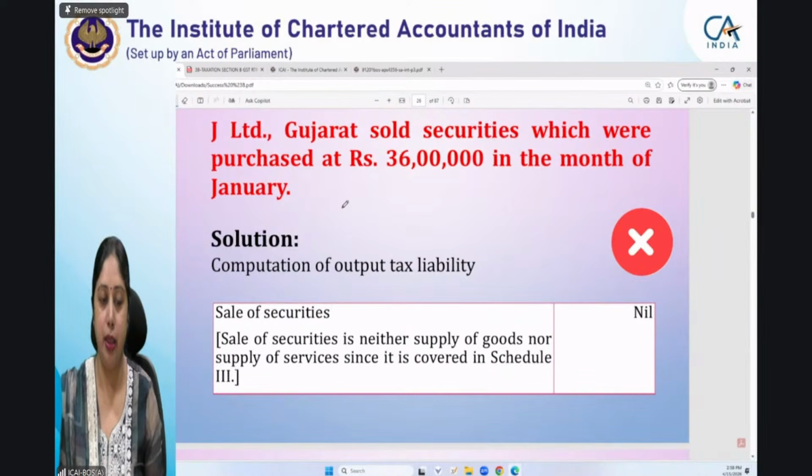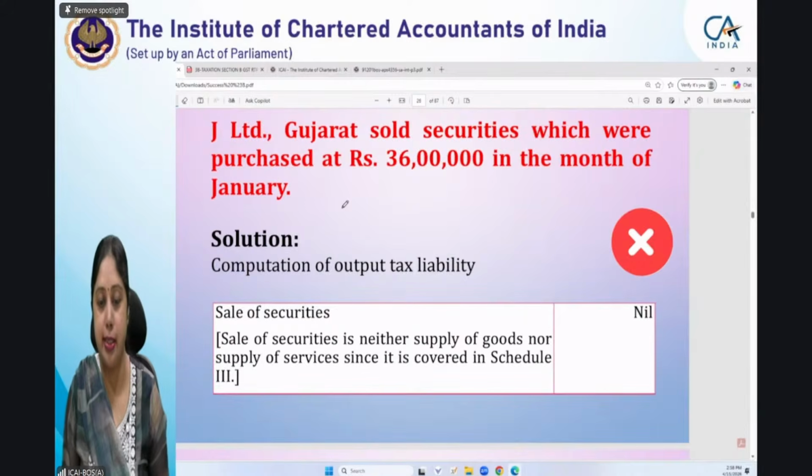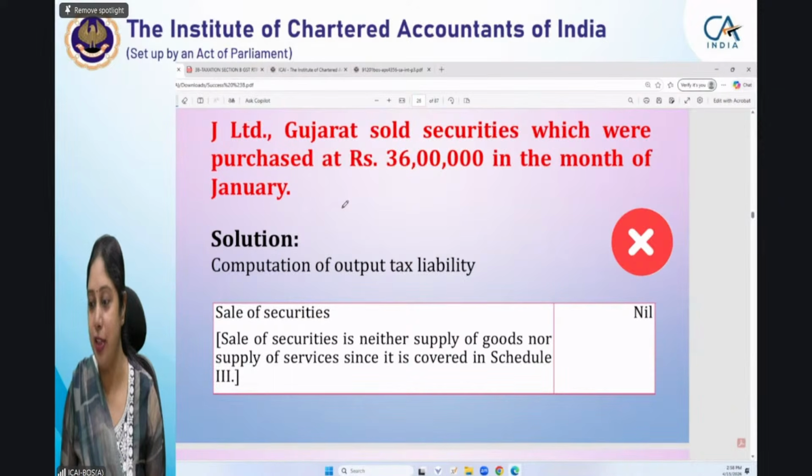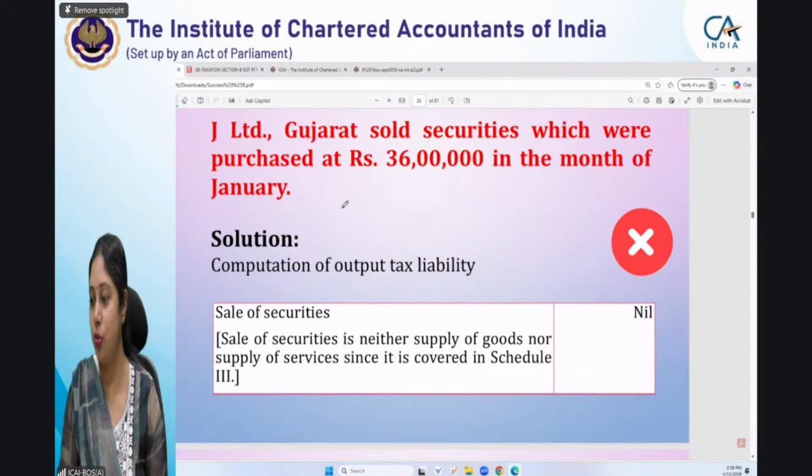Okay. Now, next example. See, J Limited Gujarat sold securities which were purchased at 36 lakh rupees in the month of January. Now, this treatment which the student has done is wrong. So can anybody tell me why is it wrong? Or if somebody feels that it is correct, then he can mention that, because it can be possible that I have mentioned it as incorrect just to confuse you. Both cases can be there. Do you feel that this particular treatment given by the student is wrong? And if wrong, why is it wrong? Any answers from any of the students?